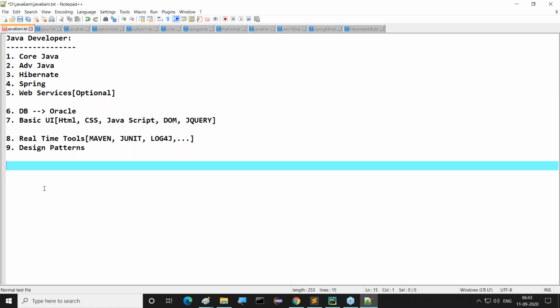How much time do we have to put in? If we are working professionals, just 2 hours of time for learning, then maybe 6 to 7 months we are going to complete this total. But anyway, I'll give that part also. Right, so this is totally what I'm telling about the Java developer. If you want to become a Java developer, this is what we should know, and the other things I'm telling you.